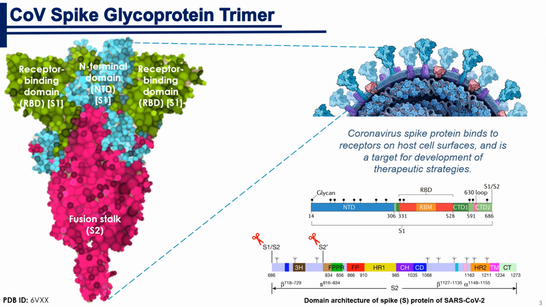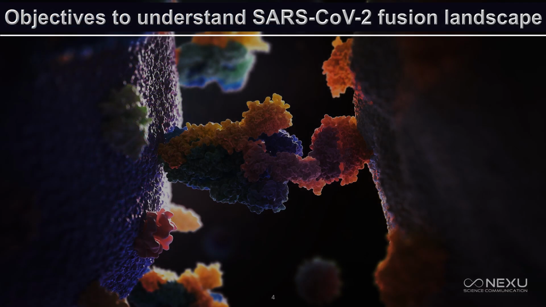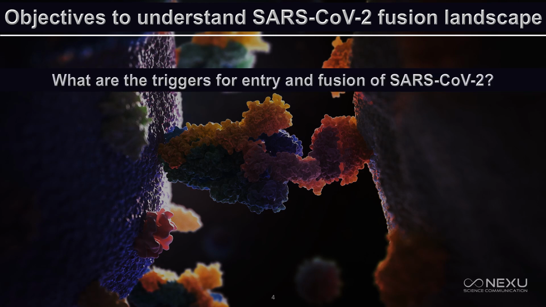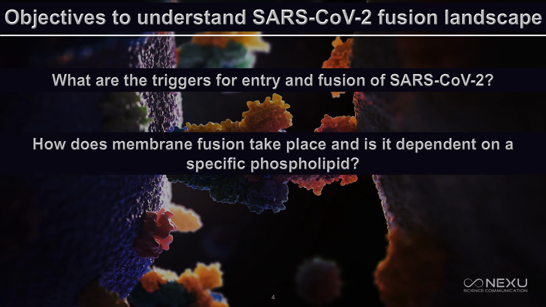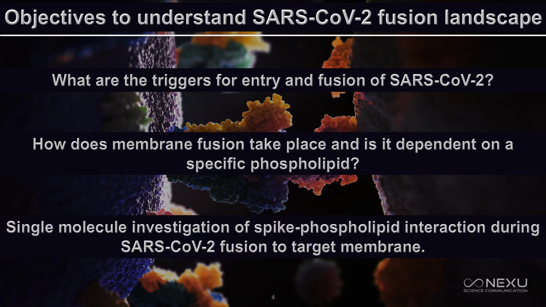Now, even though we have a plethora of literature on SARS-CoV-2 and its infection cycle, there are a few questions which still need to be understood. The first is, what are the triggers for entry and fusion of SARS-CoV-2? And how does membrane fusion take place? And is it dependent on a specific phospholipid? If it is indeed dependent on a specific phospholipid, then single molecule investigation of spike phospholipid interaction during SARS-CoV-2 fusion